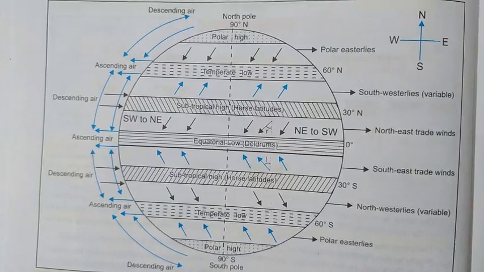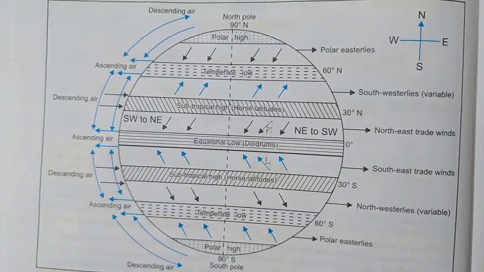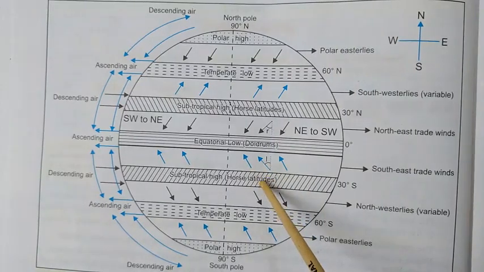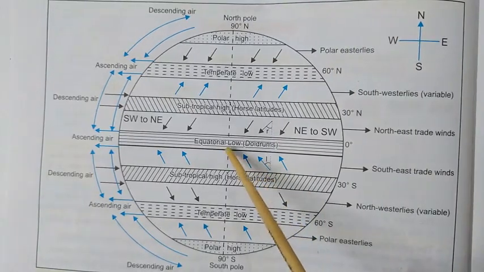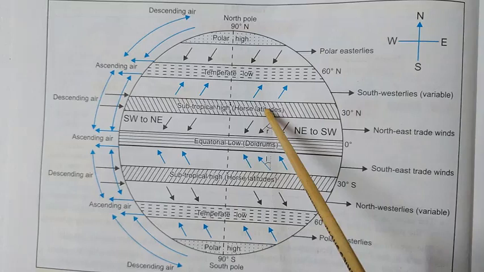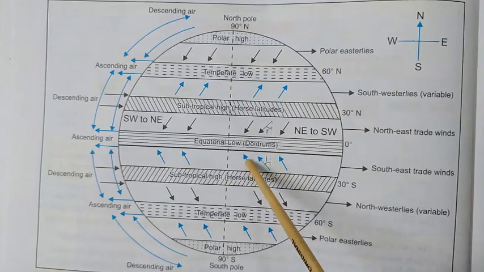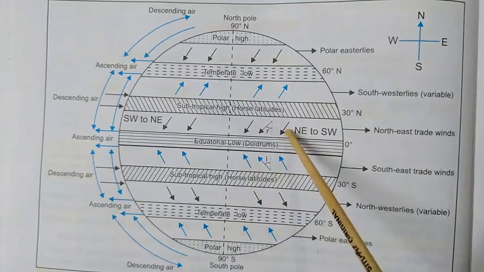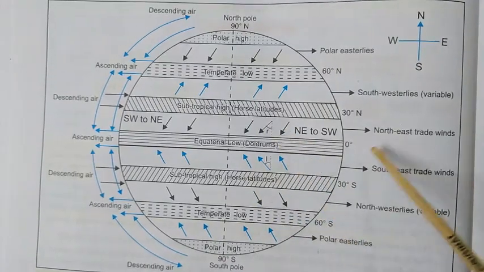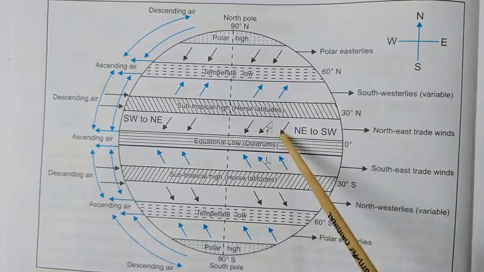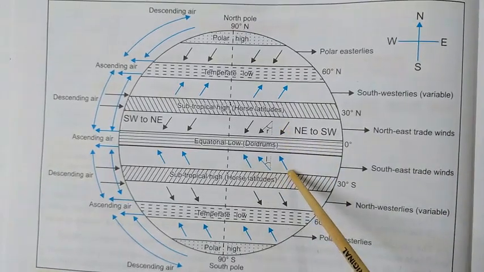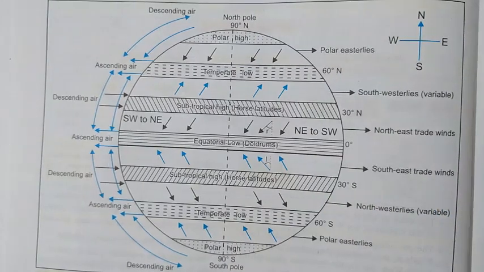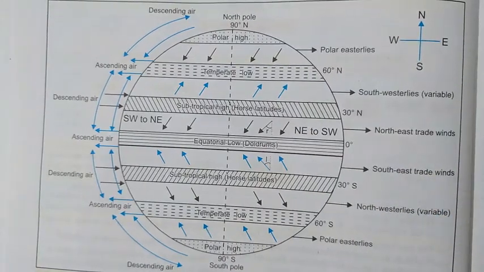Now what happens, all of you know, the wind blows from high pressure to low pressure. So here you can find the wind blows from the horse latitude up to the doldrum in both hemispheres. These winds are known as trade winds. In the northern hemisphere, these winds are known as the northeast trade winds, because they blow from the northeast direction, while in the southern hemisphere they blow from the southeast direction. That's why they are known as the southeast trade winds.